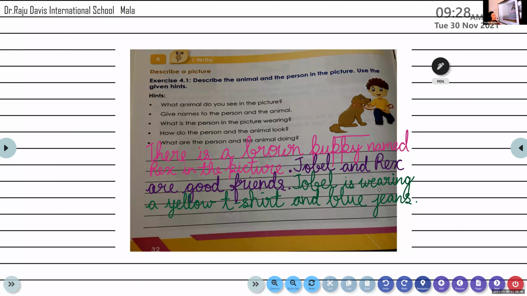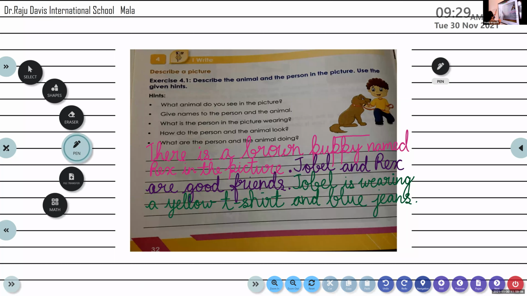Smiling faces, not smiley. Smiling faces. Right? So how will we speak about them? How do they look? How do the person and the animal look? That is what the question is. They are looking very happy. Yes, very good. Both of them.